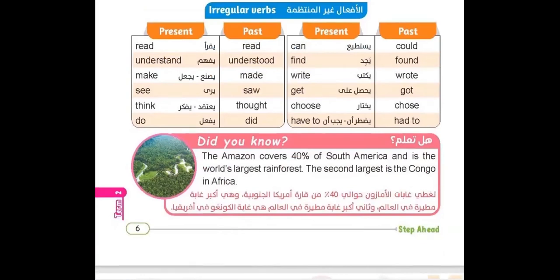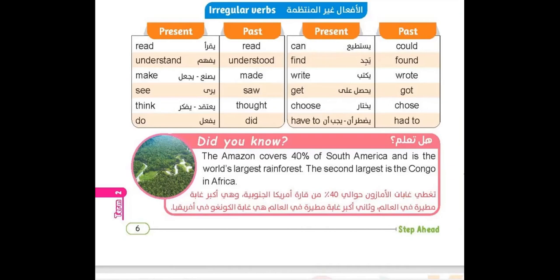Did you know the Amazon covers 40% of South America and is the world's largest rainforest? What does this important information mean? The Amazon is a first, okay? So it covers 40% of South America. South America is a continent, okay? And it is the world's largest rainforest. So it's a very big place and important to know how big it is.